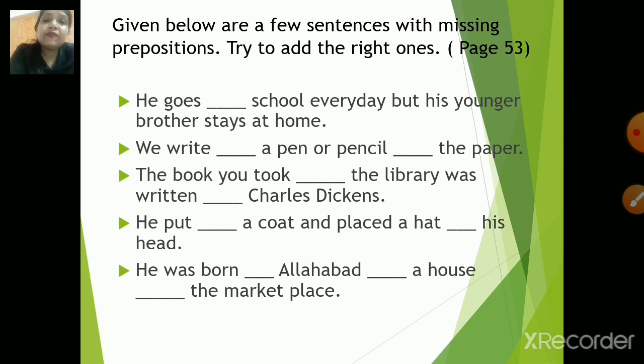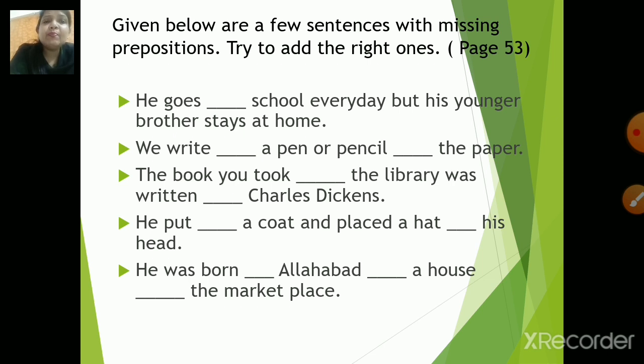The first sentence is, he goes dash school every day, but his younger brother stays at home. Next, we write dash a pen or pencil dash the paper. Next, the book you took dash the library was written dash Charles Dickens.